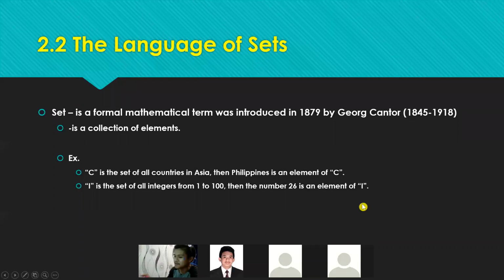Okay. So, okay na? So, ayun na nga, sabi ko kanina. So, yung father natin, yung father set, is maraming subset. So, eto kahit anong pangalan to, variable name lang naman to eh. Okay? So, below that, may mga element of course, wherein an example is 26 is an element of I. So, starting from 1 to 100, lahat yon is an element below letter I. Okay? So, I hope clear tayo doon.